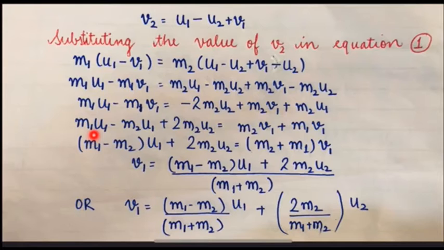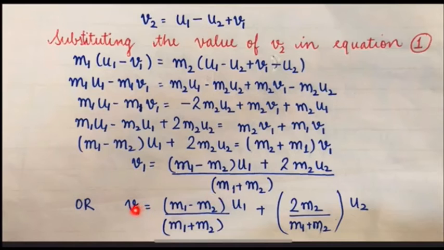Now again rearranging this, we will get m1 u1 minus m2 u1 plus 2m2 u2 is equal to m2 v1 plus m1 v1. Taking v1 common from this side and u1 common from these two, we'll get m1 minus m2 into u1 plus 2m2 u2 is equal to m2 plus m1 into v1. We can find v1 from this equation. v1 is equal to m1 minus m2 into u1 plus 2m2 u2 upon m1 plus m2.